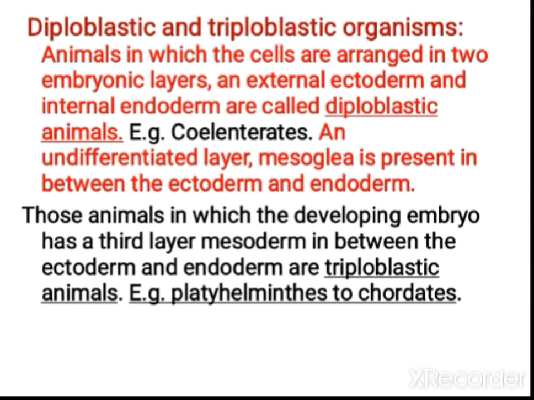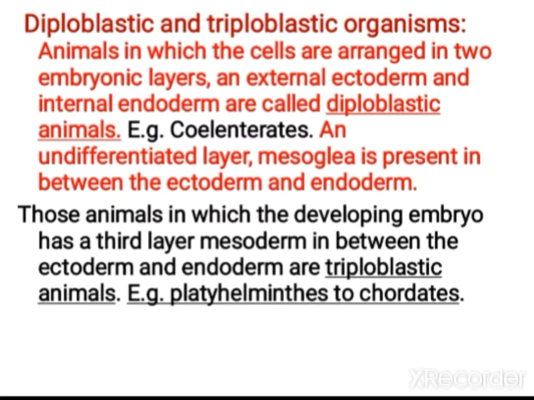And next one, let us see regarding the body layers. According to the layers, the organism can be diploblastic or triploblastic. Diploblastic organisms have 2 embryonic layers, and in the case of triploblastic organisms, 3 embryonic layers will be there. Okay, 3 embryonic layers means ectoderm, endoderm and mesoderm. 2 embryonic layers means they have the external ectoderm and the internal endoderm. Example, coelenterates come under this category, that is Hydra, sea anemone.